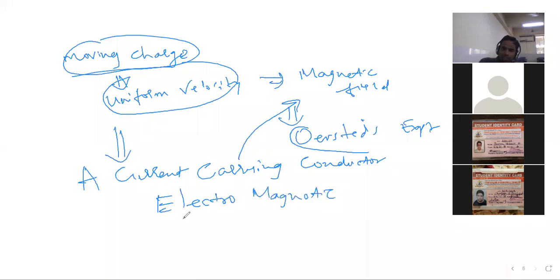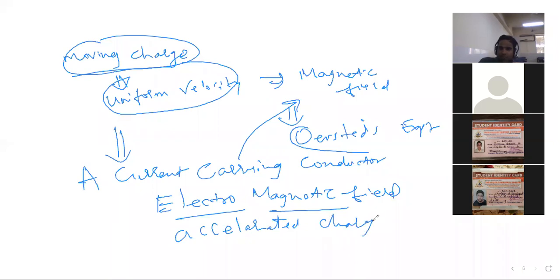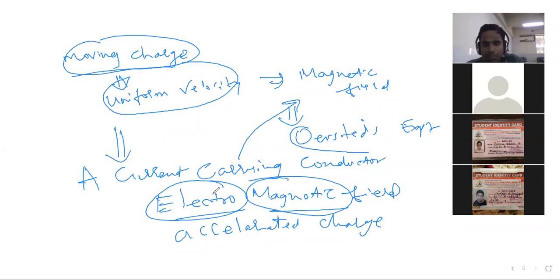Okay. And when we study the electromagnetic field, that means both are there. There is an electric field as well as a magnetic field. What we'll see is the accelerated charge. An accelerated charge produces both electric field as well as magnetic field. Stationary charge produces electric field. Moving charge with uniform velocity produces magnetic field.